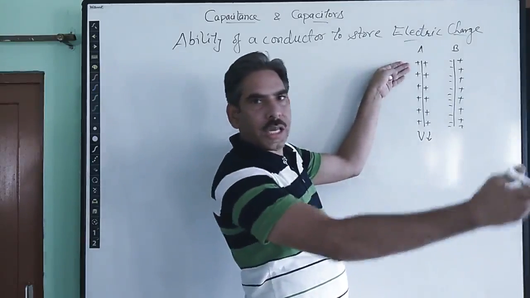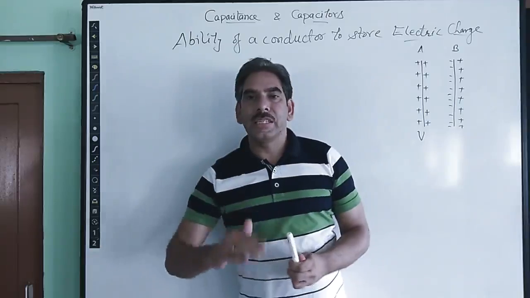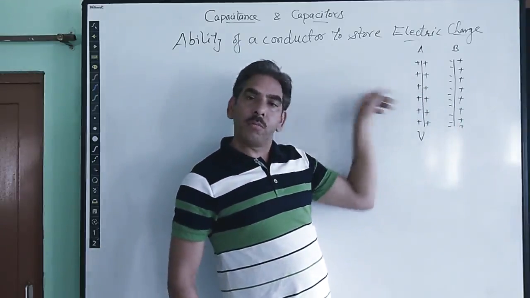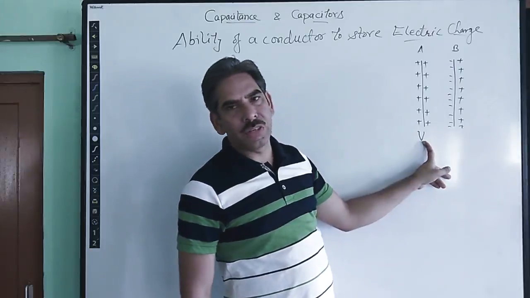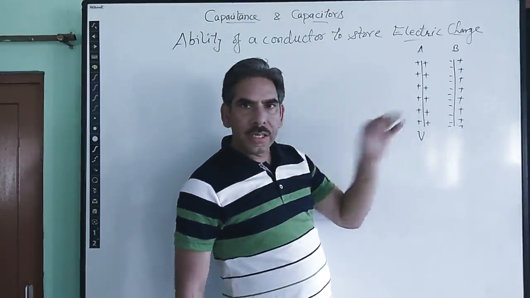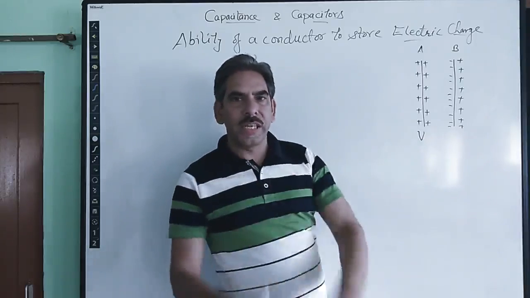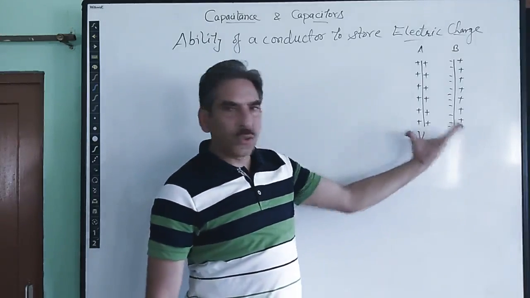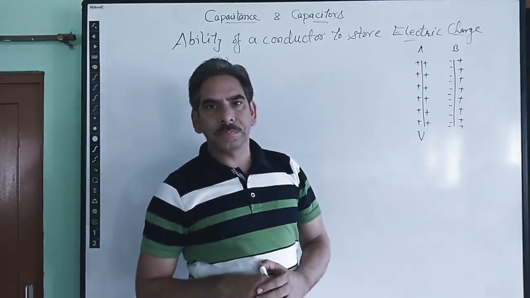So from here we see that we can make its potential again the same value by giving plate A some additional charge. So that means the ability of plate A has increased. It can now store more, or we can say plate A can take more charge from the source in order to make its potential again V volts. So by bringing an identical plate close to plate A, we are increasing its capacity. So this makes the very basic principle of a capacitor. This system of two identical plates placed at a finite distance close to each other is called a capacitor.